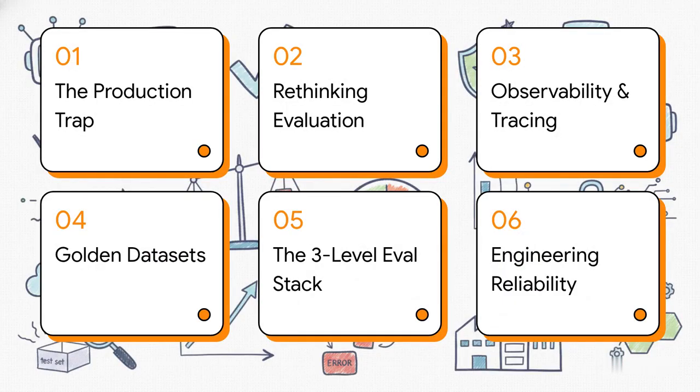We'll start with number 1, the production environment trap. Then 2, rethinking agent evaluation. 3, observability and step-level tracing. 4, golden data sets and governance. 5, the 3-level evaluation stack. And finally, 6, engineering AI reliability.